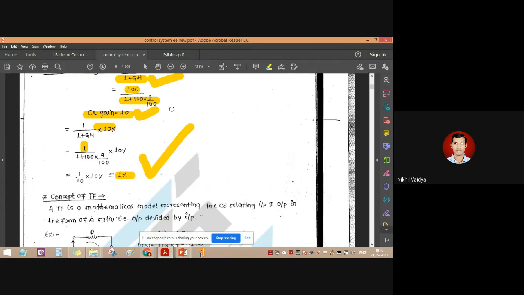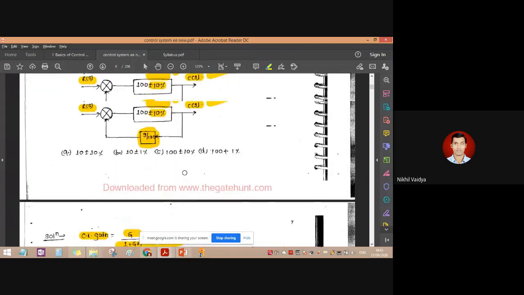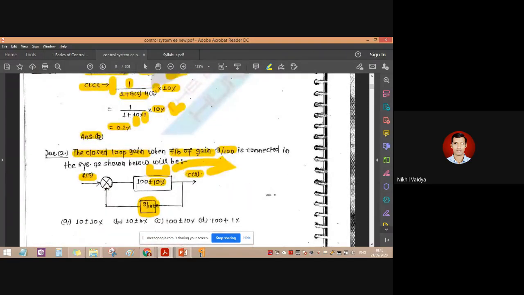So what is the answer? The closed loop gain will be 10, and 1% will be the overall tolerance. So this answer will be B. Closed loop gain will be 10 and the overall tolerance will be 1%. This is the closed loop gain when feedback gain of 9 by 100 is connected in the system.